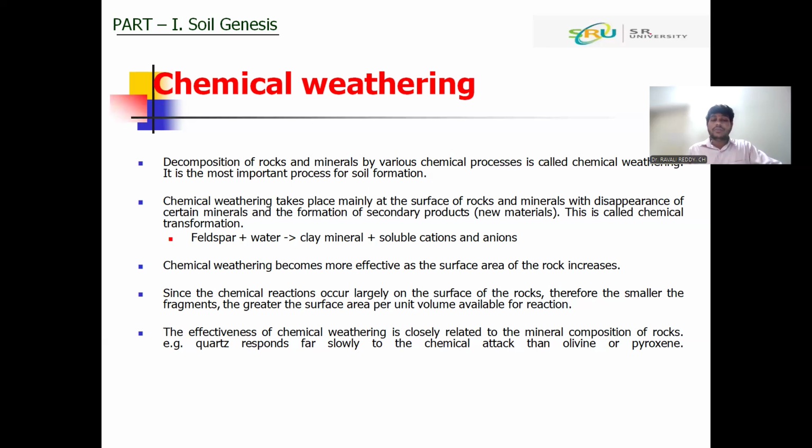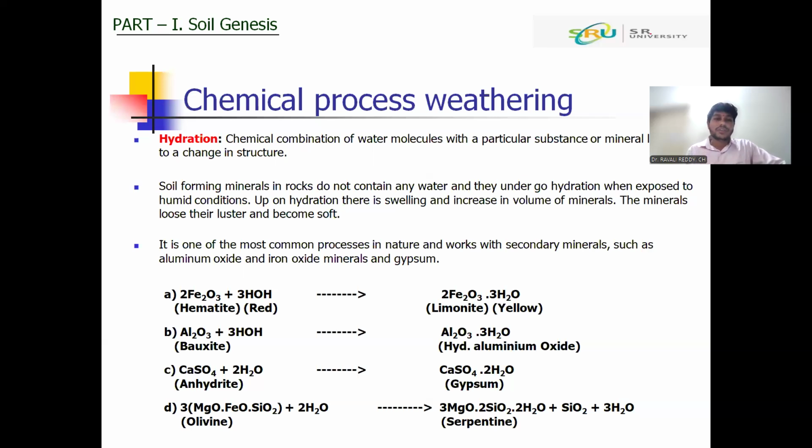So chemical weathering will be more effective if the surface area of the rock increases. The surface area of the rock will increase because of the physical weathering. Chemical weathering will increase because of increase in the water content, increase in the temperature, and increase in the organic matter content and the CO2. We'll see the process in the chemical weathering.